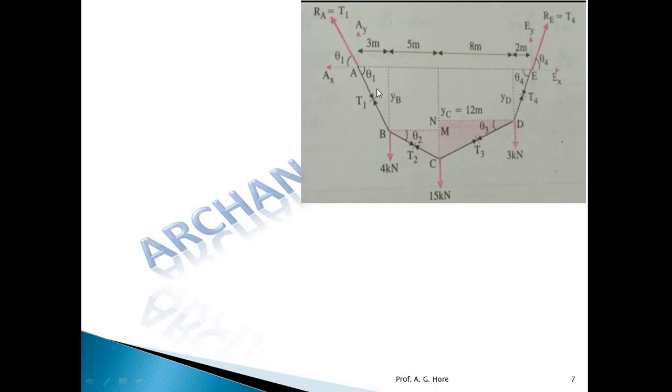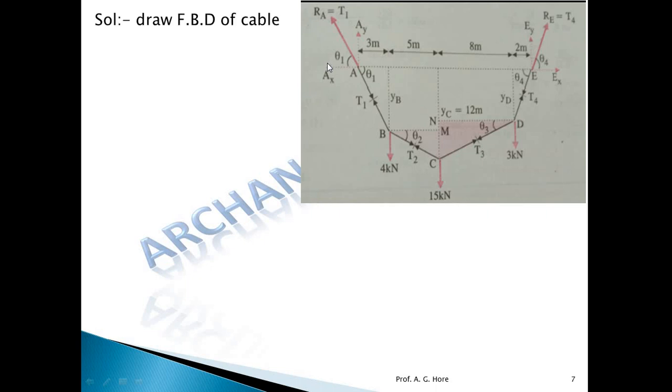So now apply the conditions of equilibrium. There are a maximum of 3 conditions of equilibrium: summation Fx equals 0, summation Fy equals 0 and moment equals 0. But we have unknowns Ax, Ay, Ex and Ey. So 4 unknowns and only 3 equations. So apply the first 3 equations, and I will tell you how we get the 4th equation.